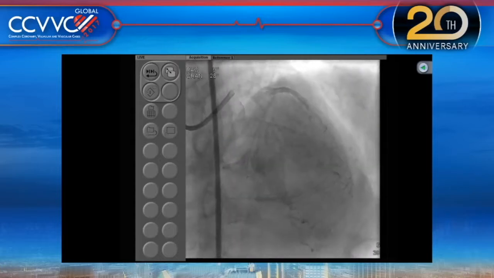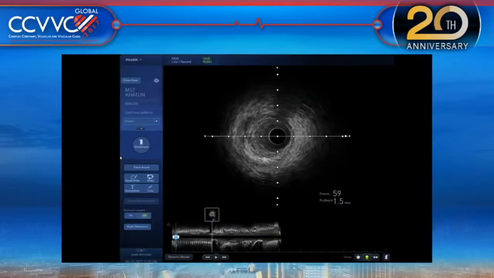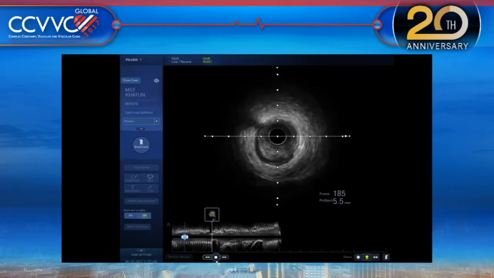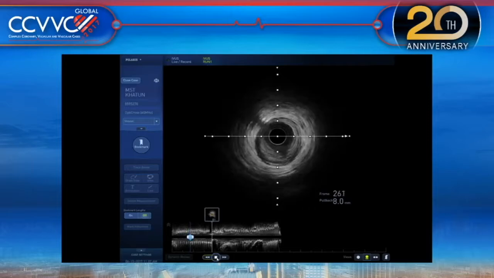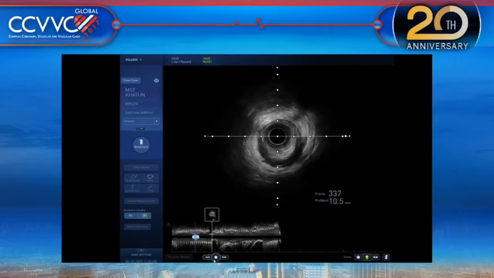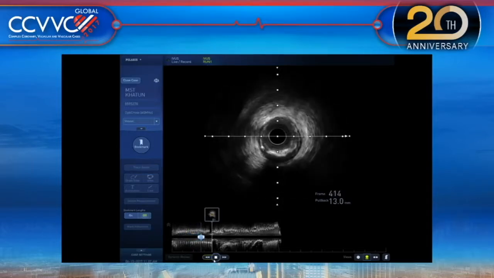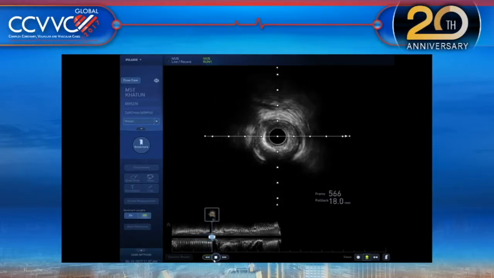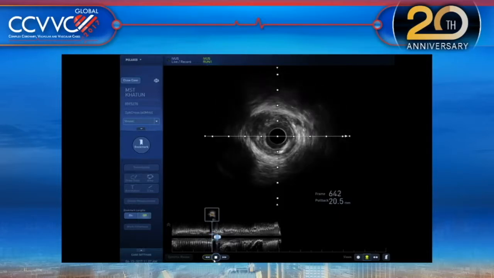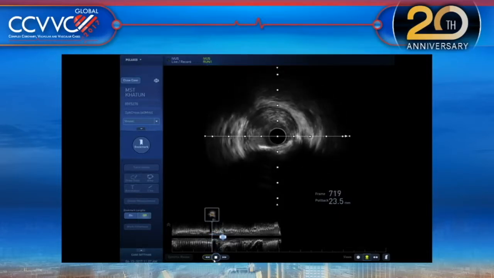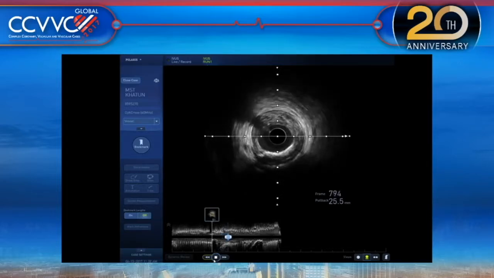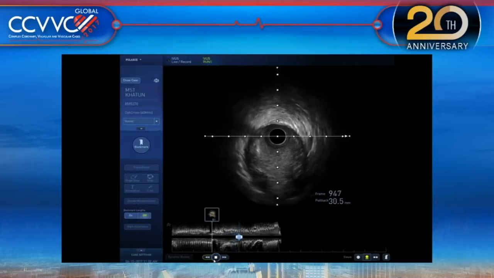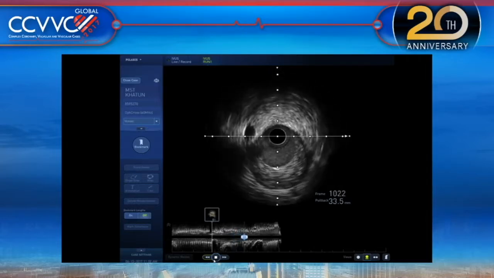They're going to change to IVUS, and you can see that yes, the calcific is there. One area of calcium was 1 quadrant, and the second area is 2.5 quadrant calcium, but not circular. The cases we have shown today had circular calcium, though this one was still 2-quadrant calcium. As you know, it takes not much from a threshold point of view, but because of the history of what happened in this particular case in the circumflex, we felt let's just quickly do a rotablation. Then that is what we did.